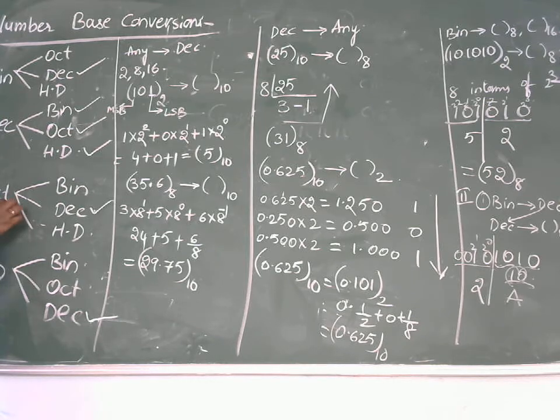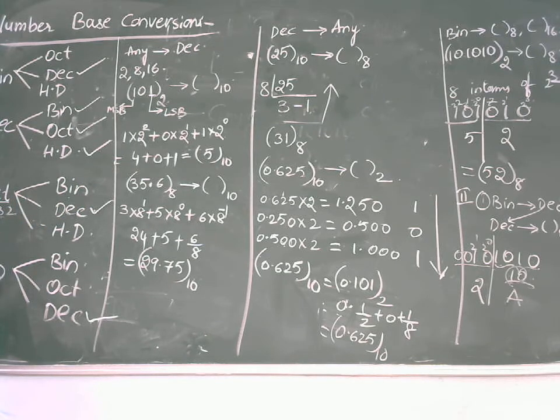Similarly, the next one is we need to convert octal to binary and octal to hexadecimal. In the case of octal to binary, represent the equivalent bits. Let me take here the octal number 32. Write down the 3 equivalent with 3 digits and the 2 equivalent with 3 digits. Or else convert this octal first towards decimal, then again convert this decimal towards binary.